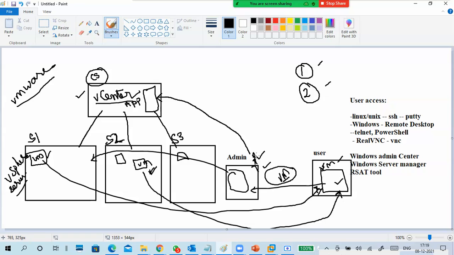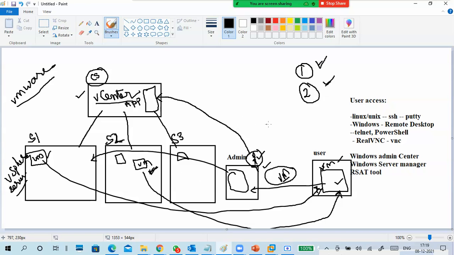The only thing is, where is the admin? Is he logging in to an individual server or a centralized server? That's the only difference. Okay. So no problem. If you don't get it, still no problem. But in these two cases, the admin is creating the virtual machine.